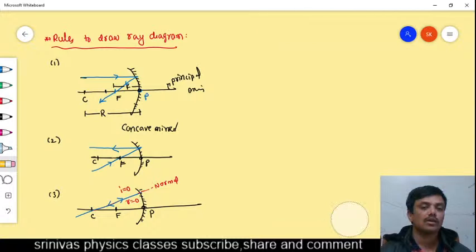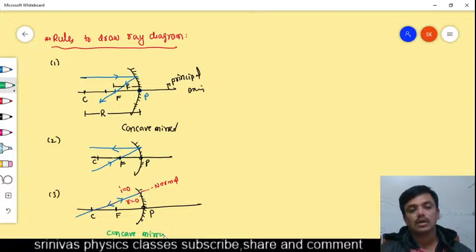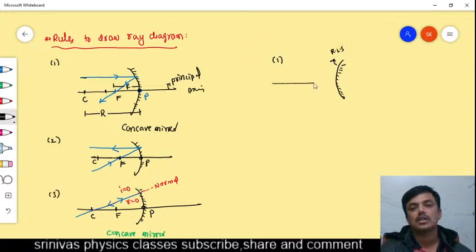Okay, these are the rules to draw the ray diagram. These are for the concave mirrors. Right? These are the rules, whatever we wrote here, for the concave mirrors. The same rules can be followed for the convex mirror also. Right? We will draw the convex mirror here also. This is the convex mirror, right? And this is the reflecting surface. And now this is the principal axis. Okay, this is the pole and this is the center of curvature.